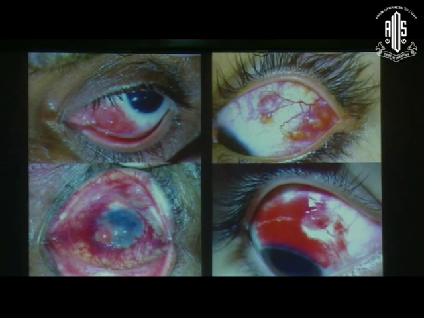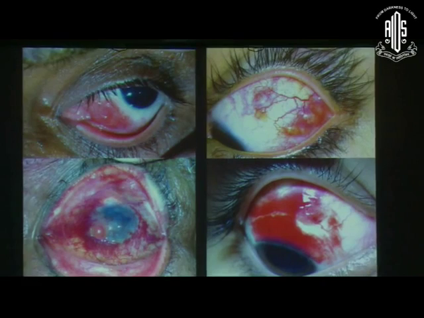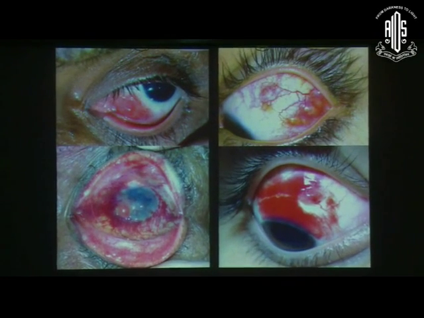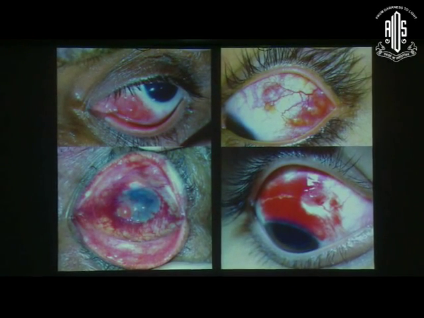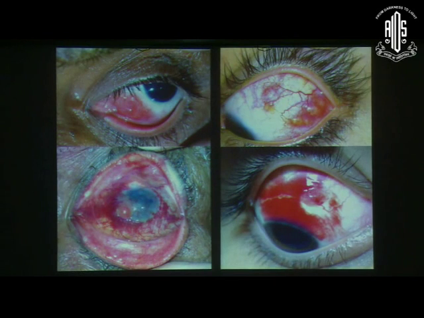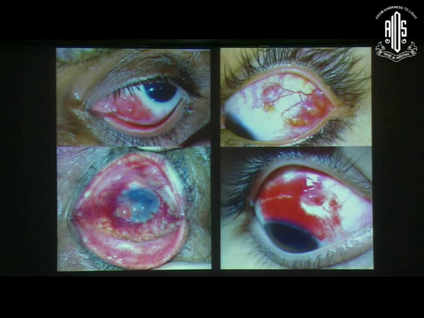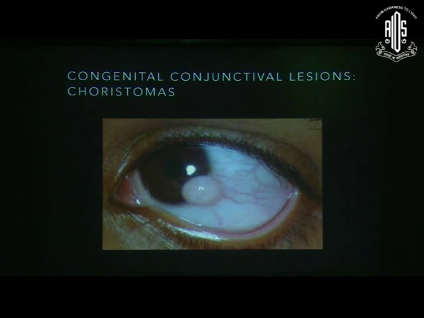So, these were a few examples of the common conjunctival lesions that we often see, and sometimes there is a doubt in our mind whether it's benign or malignant. These are all benign lesions. We'll see in the following slides all of these. So to begin with, we'll start with the congenital conjunctival lesions which are benign.